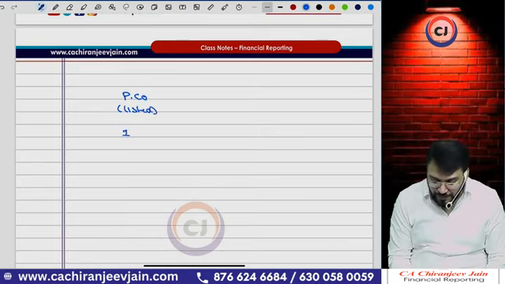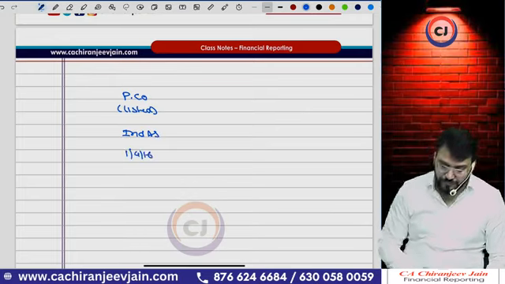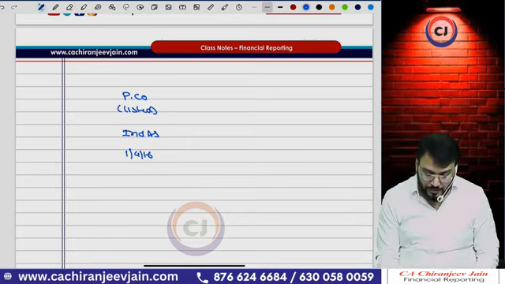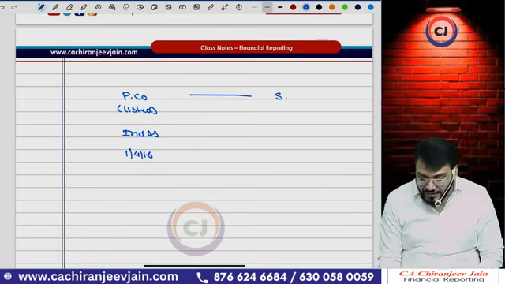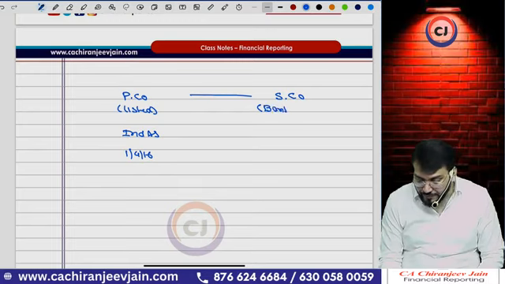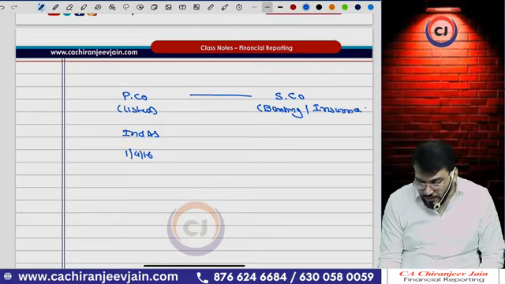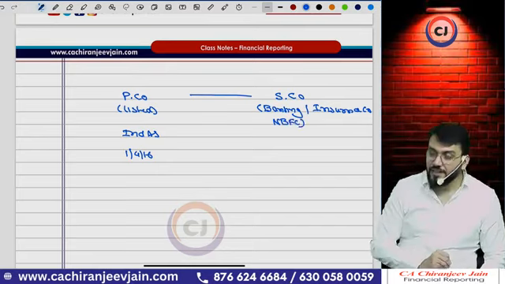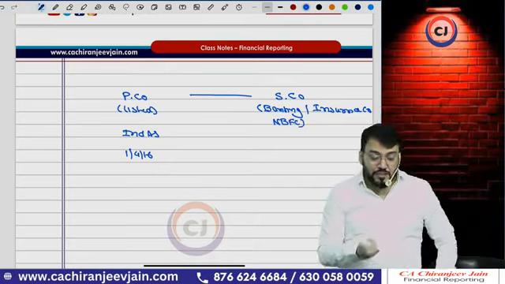So Ind AS will be applicable. And suppose Ind AS is applicable from 1/4/2016. And there is one subsidiary company which is either a banking company or insurance company or NBFC. Correct? Understood? Now the question is what?